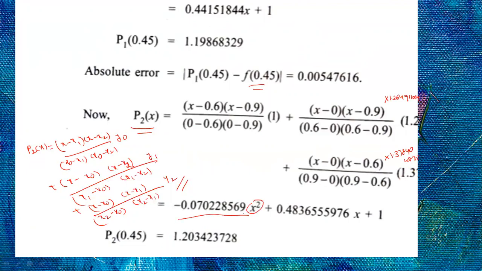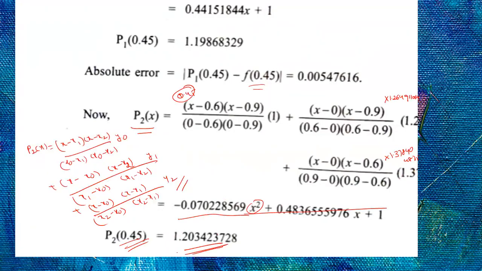You see x square, second degree polynomial. Wherever x is there, substitute 0.45. Directly you substitute 0.45 here, and you will get this answer. Okay, no need to simplify the x terms. So this is about Lagrange's interpolation to find the second degree polynomial. The difference between this value and your function value gives your absolute error. So this is about Lagrange's interpolation formula. So I did two problems. The remaining problems like this, you can solve.